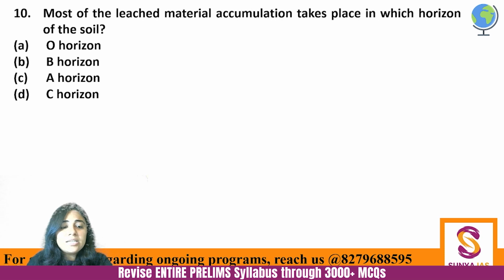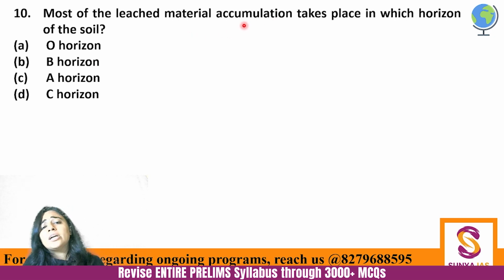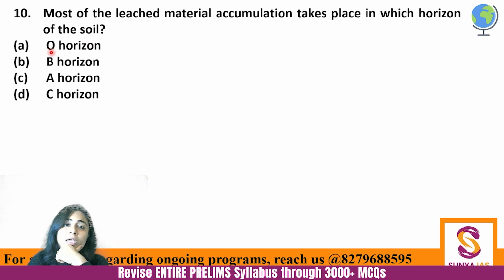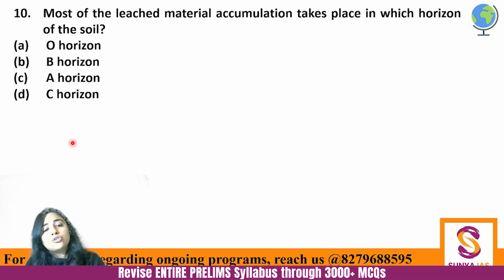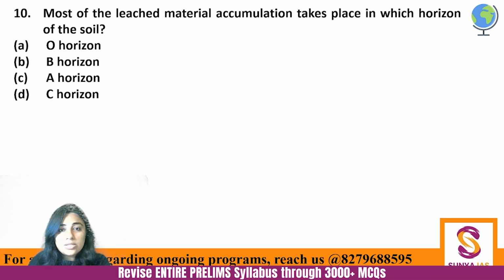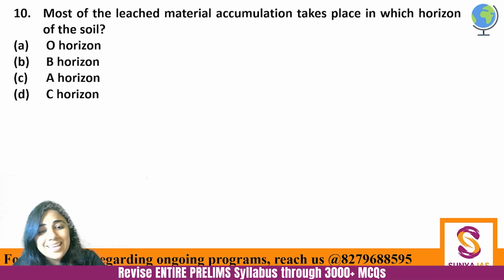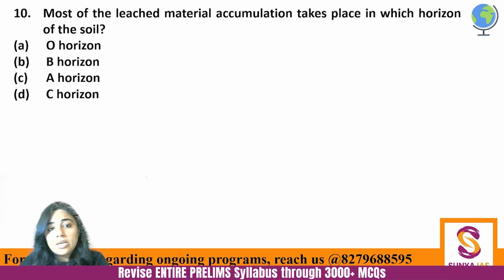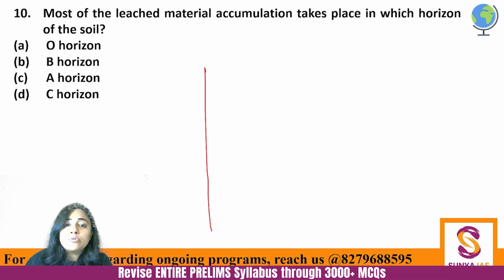Okay. Last question for the day. Most of the leached material accumulation takes place in which horizon of the soil? O horizon, B horizon, A horizon, or C horizon? So soil is an important topic of geography and for environment as well. तो अब जब भी जैसे हमने azonal soils पढ़ा, तो alluvial soils are azonal soils. They don't have zones, right? But soils mostly are divided into zones.